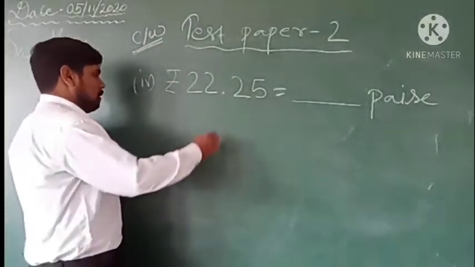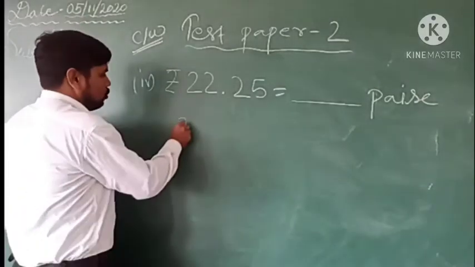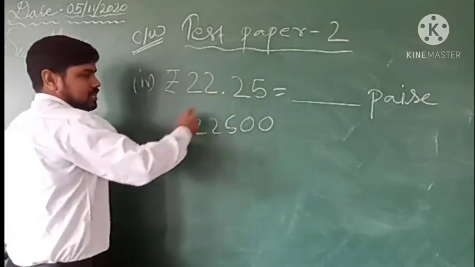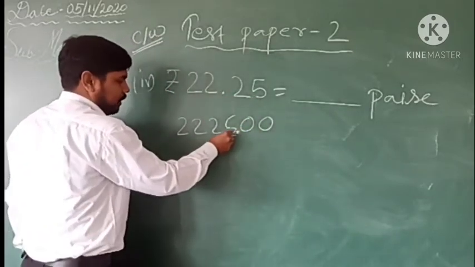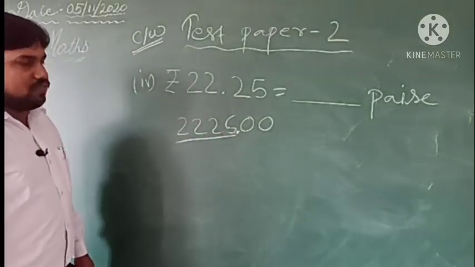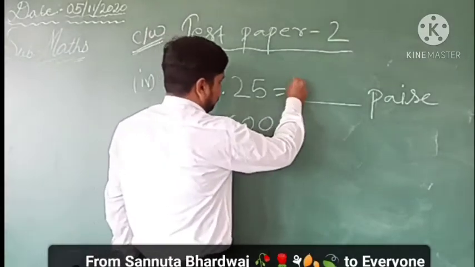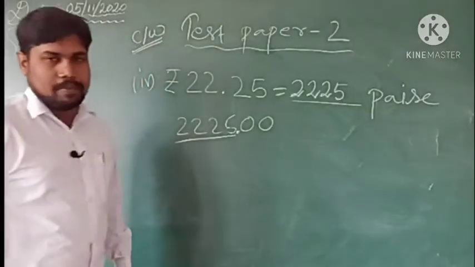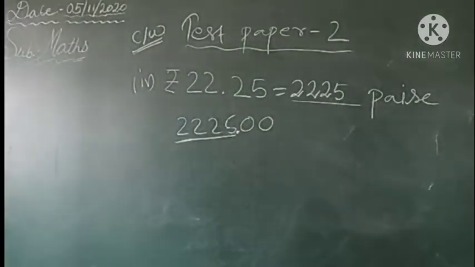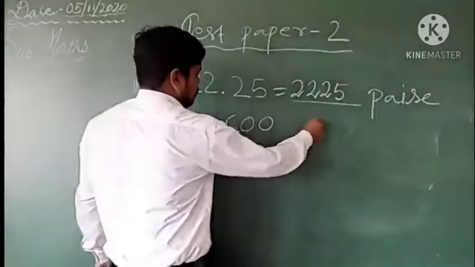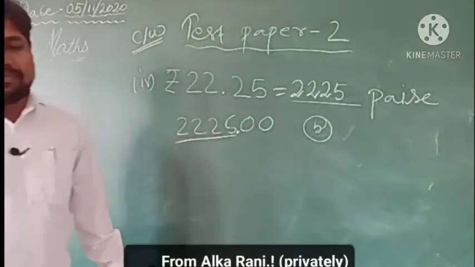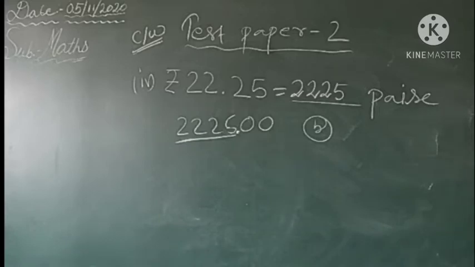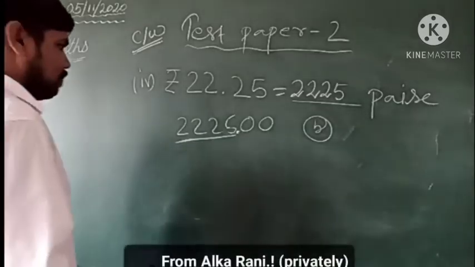So if you multiply this by 100, it will be 2225 paise, which is the required answer. 2225 is option number B. So option number B will be the correct answer. Everyone will do it together too. Tick it in your book with a pencil, and you will do it also.